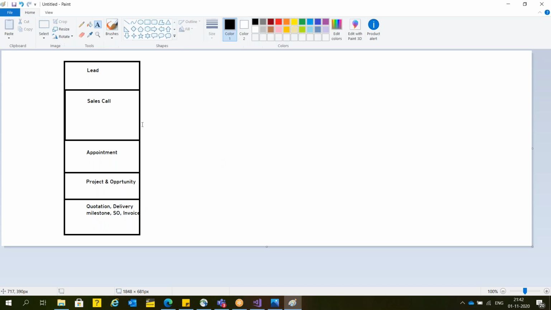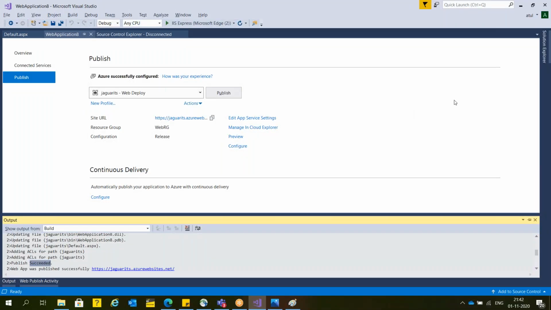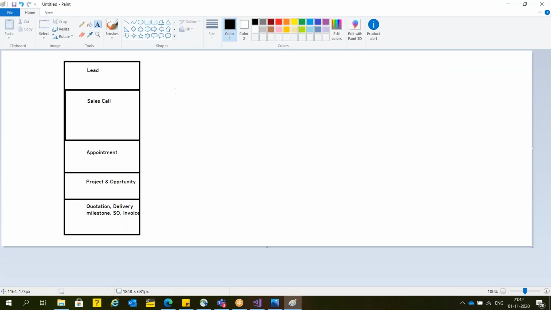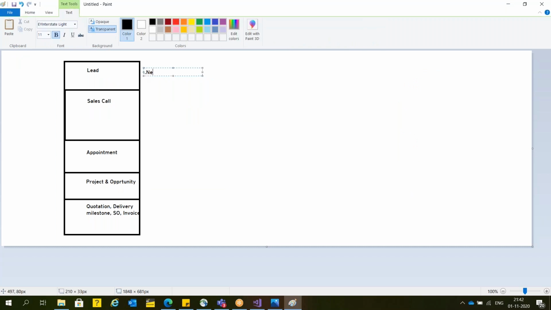Suppose this module, project, is the same project. In this project, suppose we have developed multiple modules. For development of these modules, maybe we have used .NET 4.6. For this also we have used .NET 4.6, for this also, and for this also. All these modules are developed in the .NET 4.6 version.